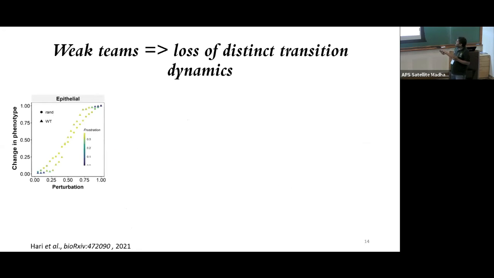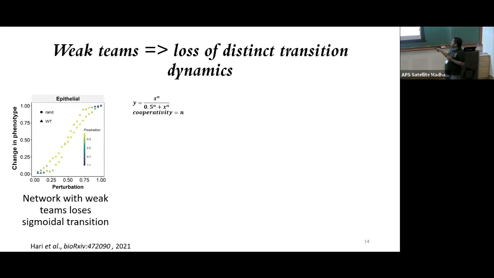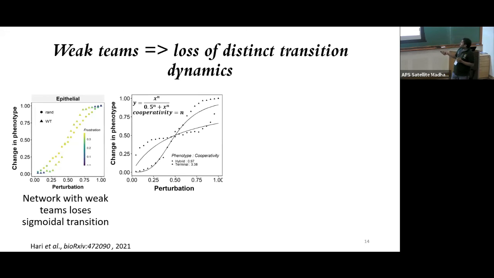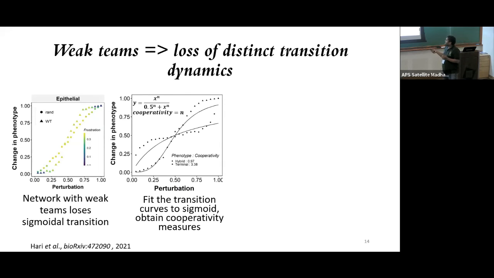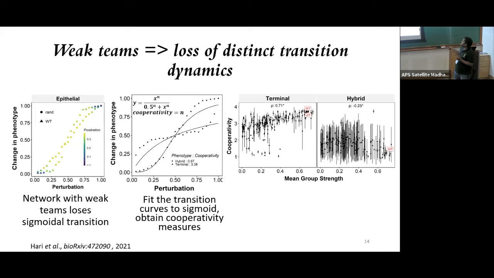Now, we did the same experiment on random networks. So in random networks, what happens is that the insensitivity to low levels of perturbation for epithelial phenotype vanishes. Okay, and we fit these transition curves to a sigmoidal function, calculate the cooperativity, and see that the cooperativity for terminal phenotypes decreases as the team strength decreases, or increases as the team strength increases. But the same for hybrid phenotypes is not really affected by the team strength.